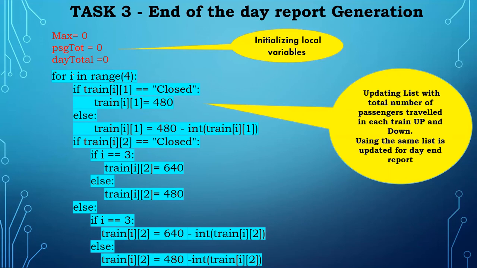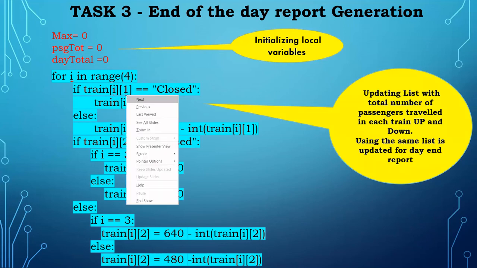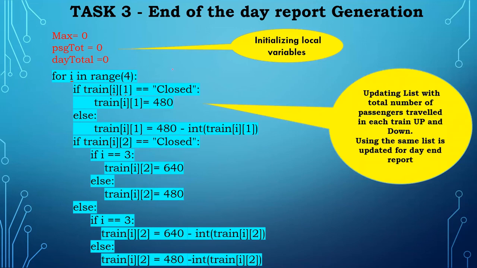So here the for loop is used for only 4 trains. Range 0 to 4 means 0 to 3, so the 4 trains, and train 0 is the first train. In the first train, index number 1 tells you the number of seats for the up journey. If it is closed, all the seats are sold, so we can say 480 seats are sold.